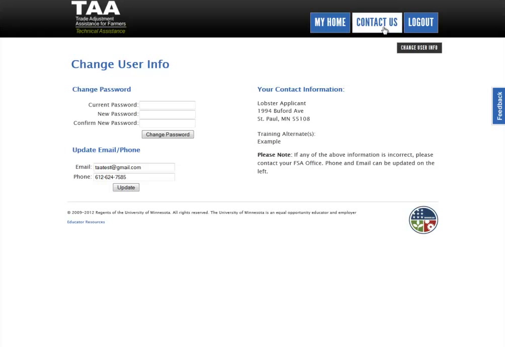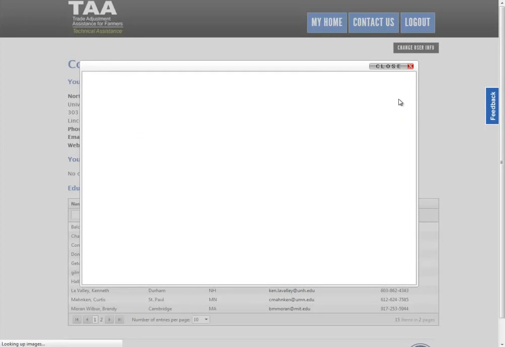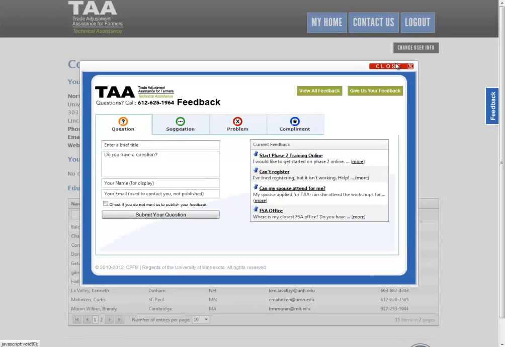The final piece is if you click on Contact Us, that will list your regional center and any educators that are associated with your petition. It will also list your business planning consultant if one has been assigned to you. If you have any other questions, just click on the feedback button over on the right-hand corner, and you can scroll through there and search for different questions. You can offer a suggestion if there's a problem, or if you just want to give us a compliment, go ahead and do that. Or if you have a question about where your local FSA office is, we've actually got that question answered here.